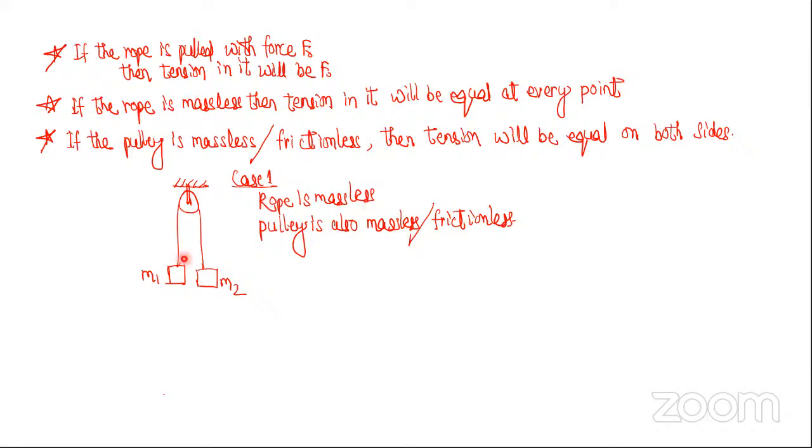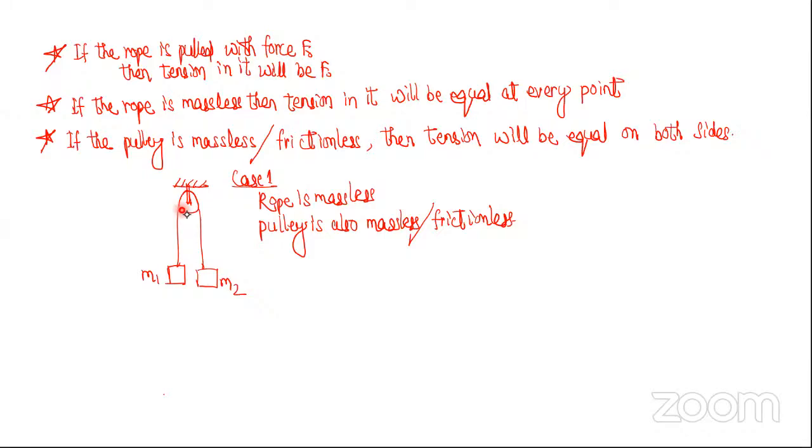If I say this rope has mass, then tension here will be T1, T2, T3, T4. Tension at every point will be different. Got the meaning? What is the difference between the rope being massless and not? If the rope is massless, tension at every point will be the same T. If the rope has mass, then tension will be different at different points. If I take T here, I have to take T1 here and T2 there. If I take T everywhere, then it will be wrong. If you understood, raise your hand.